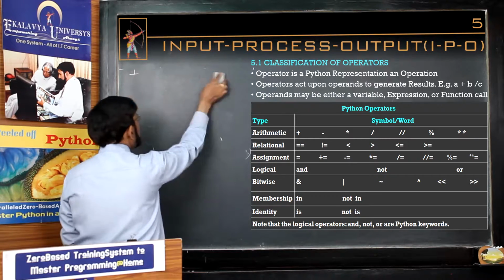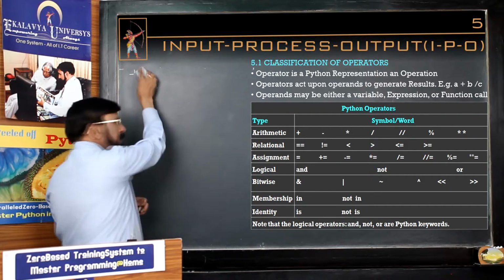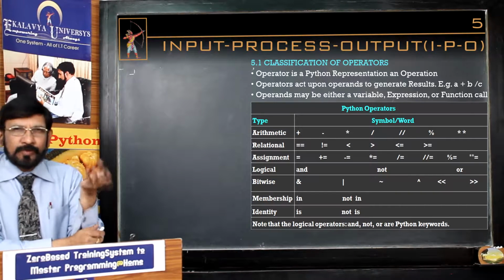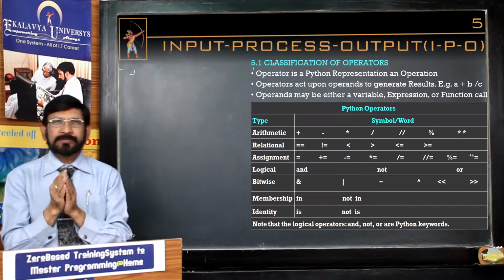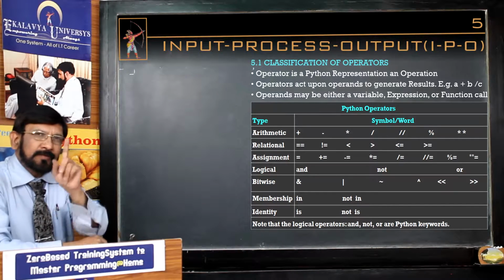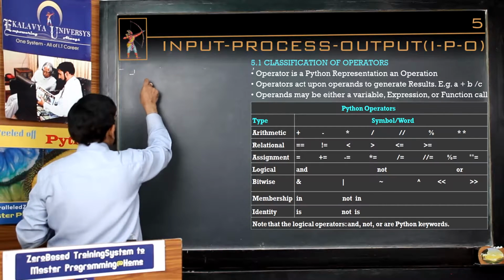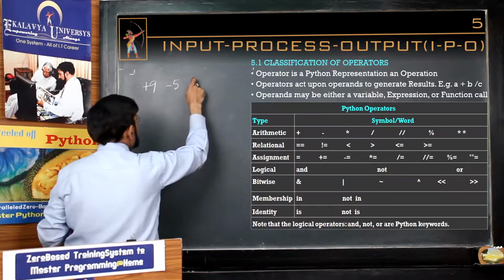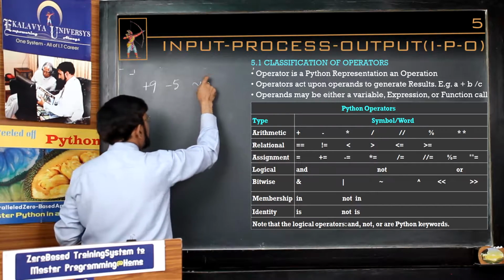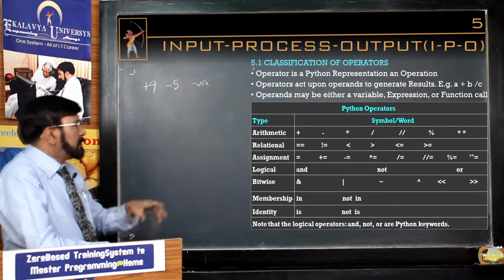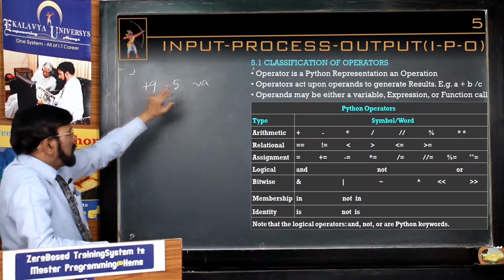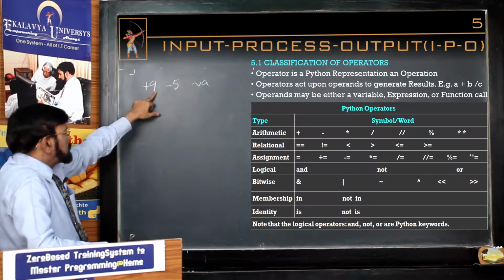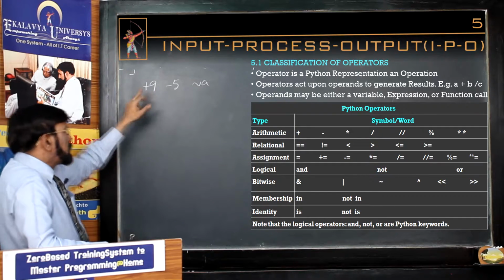Thereafter, depending on the number of operands, operators can be classified into 2 groups. The first one is unary operators, second one is binary operators. Unary operators act upon one operand. For example, plus 9, minus 5, and the bitwise complement operator, like this. Here in this case, they are acting upon only one operand. What is the purpose of plus here? It specifies the status of 9, whether it is positive or negative.